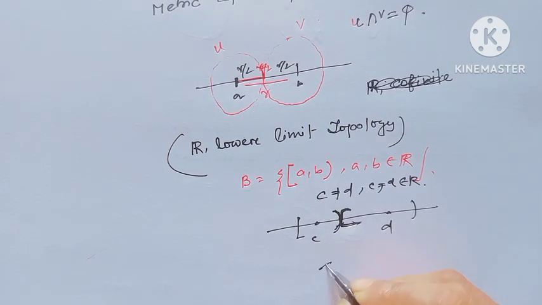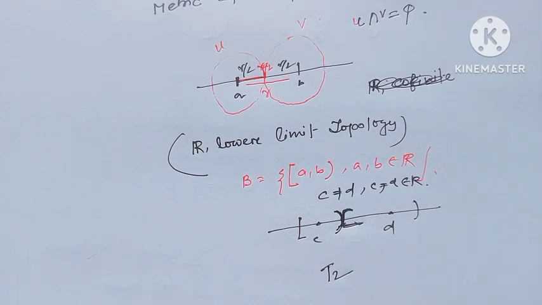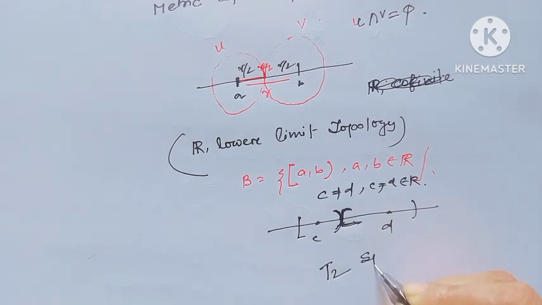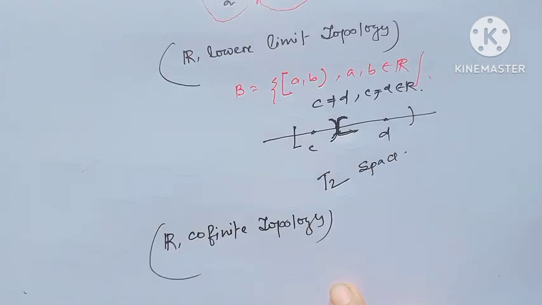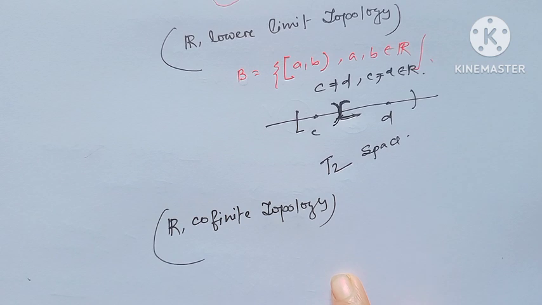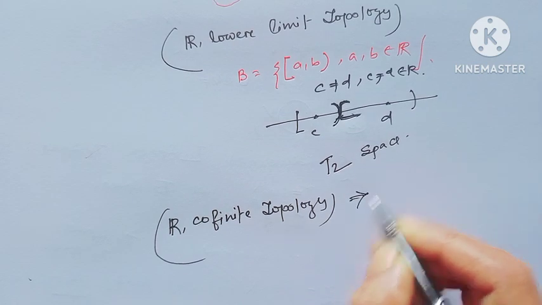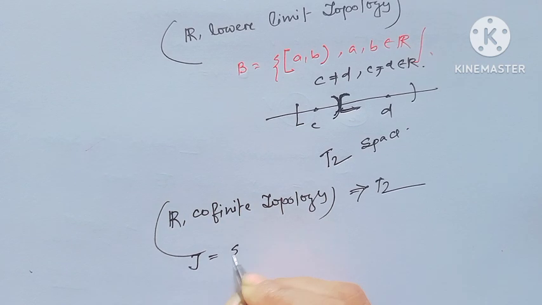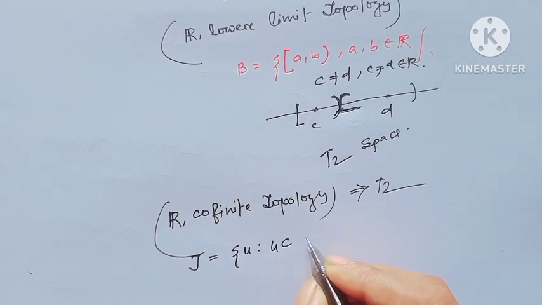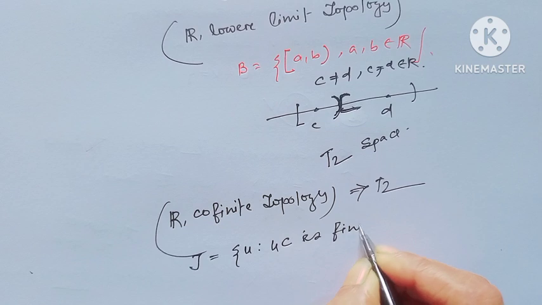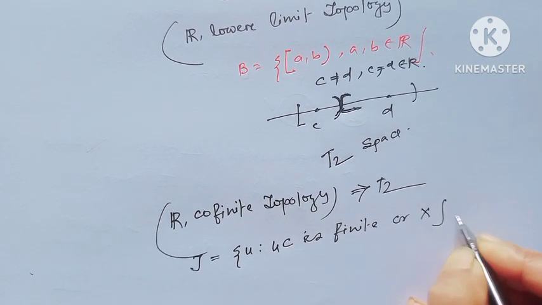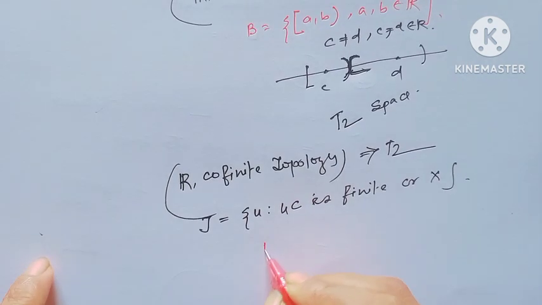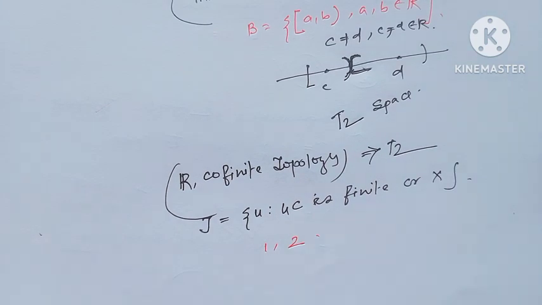So, R with lower limit topology is an example of a T2 space. R with upper limit topology too. But the question is: R with cofinite topology, is it a T2 space? Always, because here the open sets look like those U such that U complement is finite, or U is the whole X. If we consider 1 and 2, then what do the open sets look like in cofinite topology?